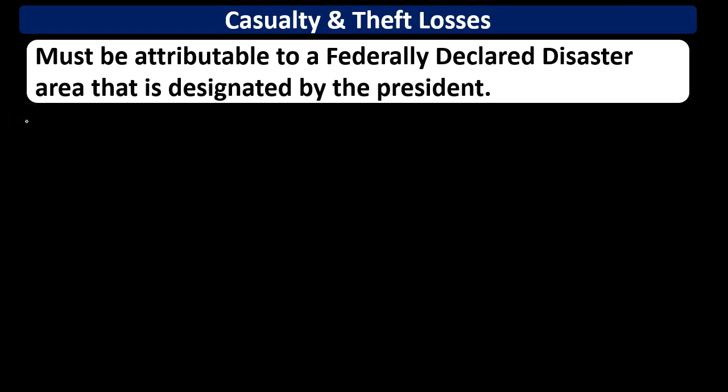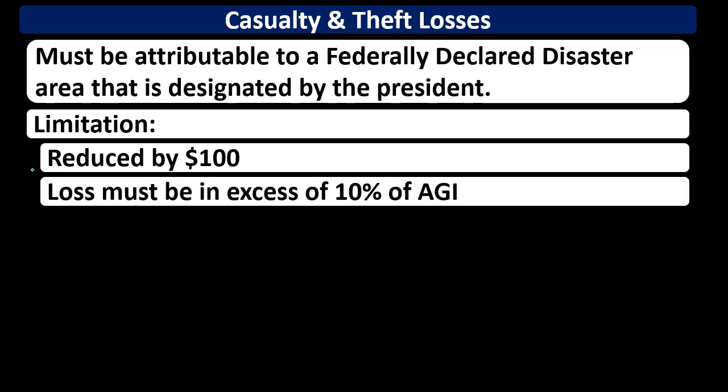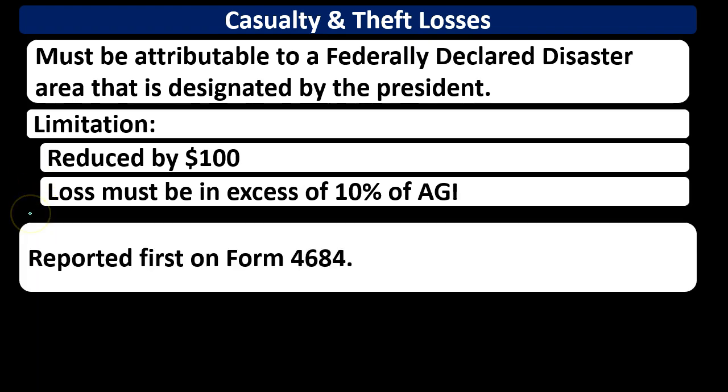When calculating the amount of the casualty and theft loss, we have to reduce it by $100. That's just part of the code. It's been part of the code for some time now. It hasn't been increased with regard to inflation, and it hasn't been removed. So it's just one of those numbers that might not have a big impact on the tax calculation anymore, but it's still there. And we also have that the loss must be in excess of 10% of the AGI, which is a pretty large threshold. So it's got to be greater than 10% of the adjusted gross income.